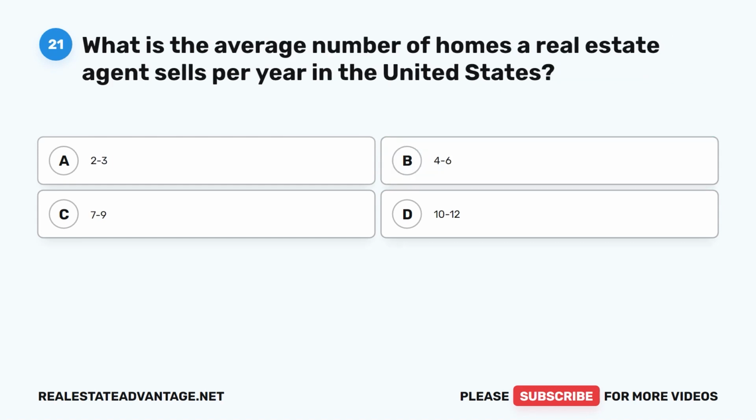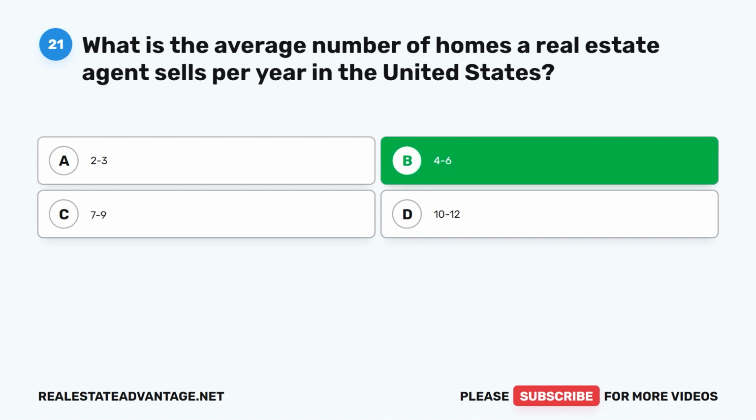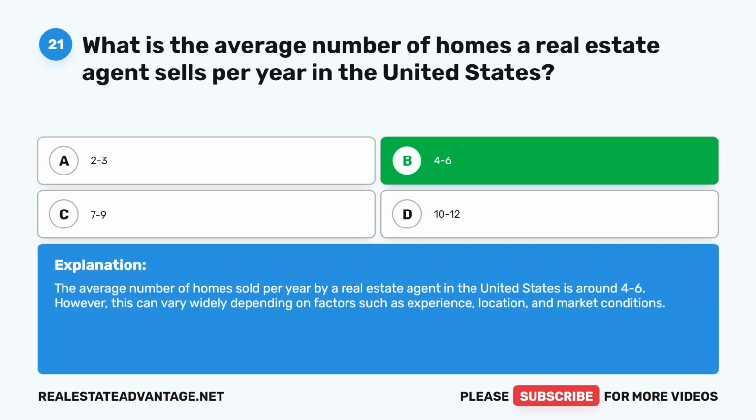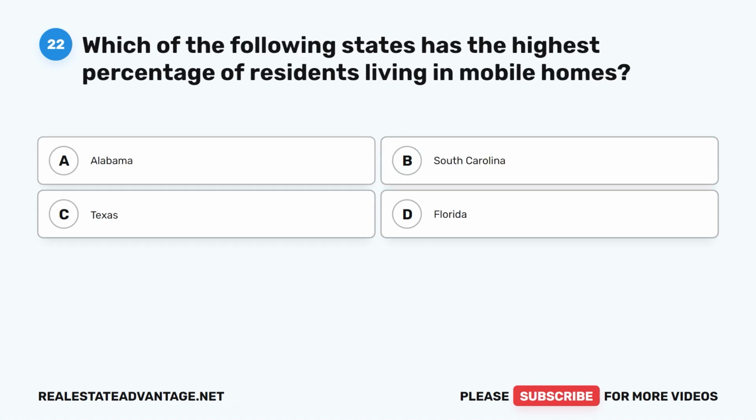Question 21. What is the average number of homes a real estate agent sells per year in the United States? A. 2 to 3. B. 4 to 6. C. 7 to 9. D. 10 to 12. The correct answer is B. 4 to 6. The average number of homes sold per year by a real estate agent in the United States is around 4 to 6. However, this can vary widely depending on factors such as experience, location, and market conditions. Question 22.